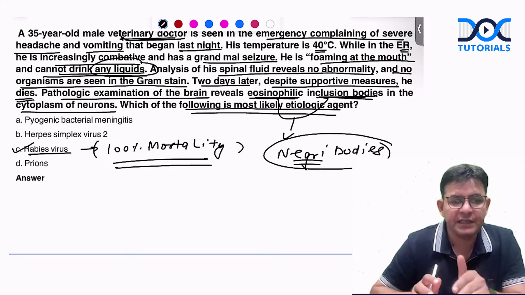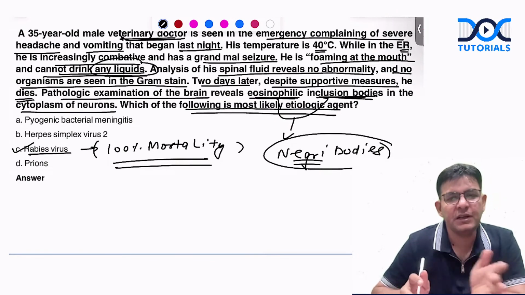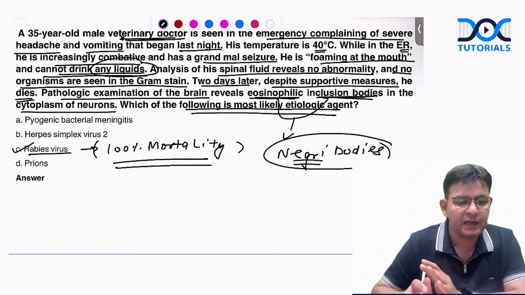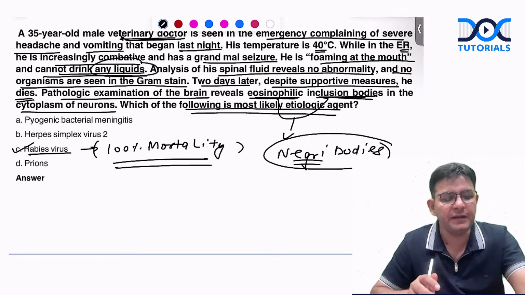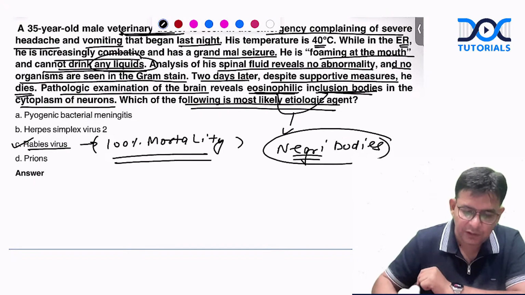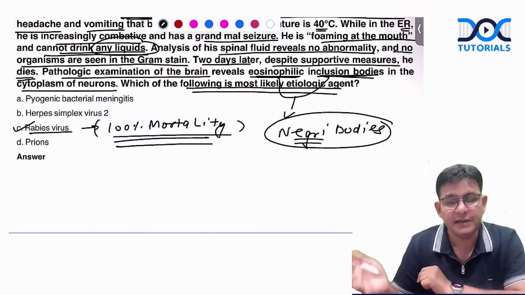Which particular places in India do not have rabies? That is Andaman, Nicobar and Lakshadweep. They are water-isolated areas and they don't have rabies. So remember that particular point also. And they have talked about the Negri bodies in this, and it is having 100% mortality if rabies happens.